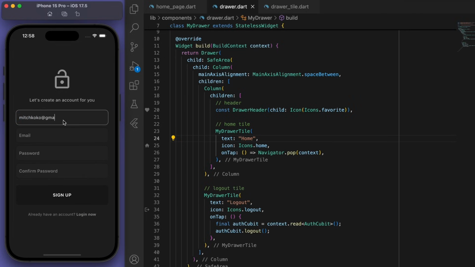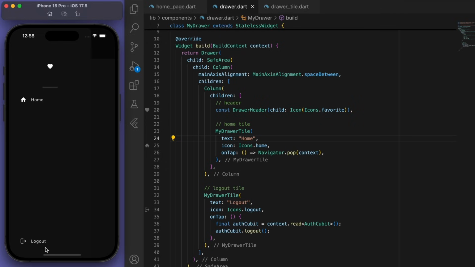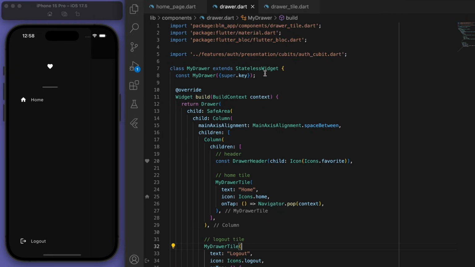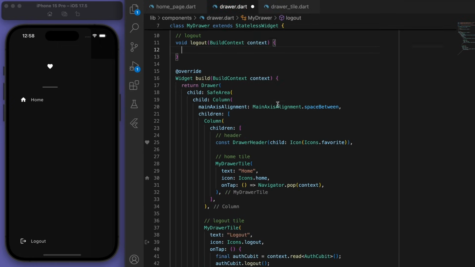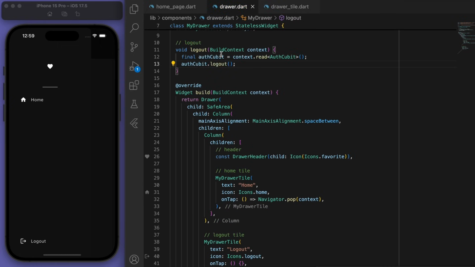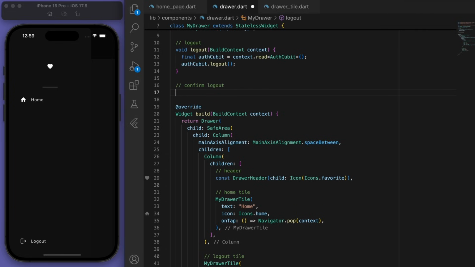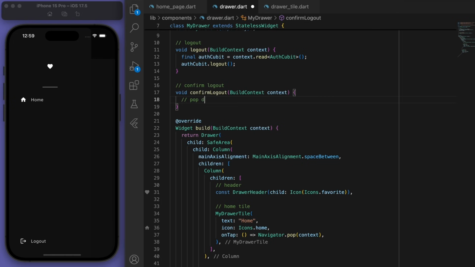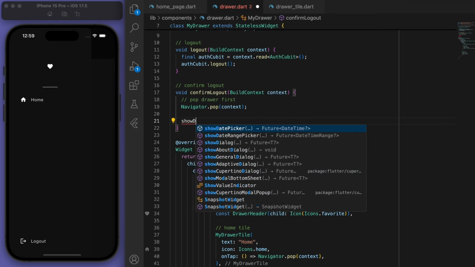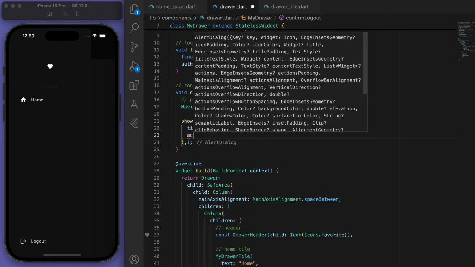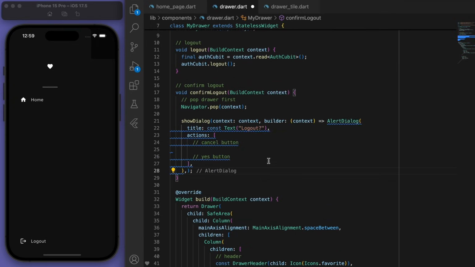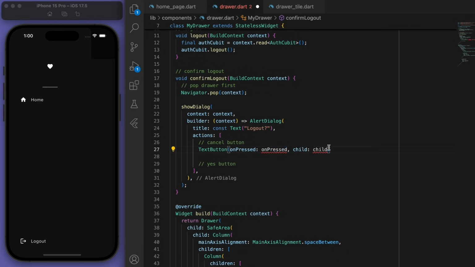So now if I sign in, and I'm going to put that in a separate method. And also let's just have a confirm logout box, with two buttons, a cancel button and a yes button.